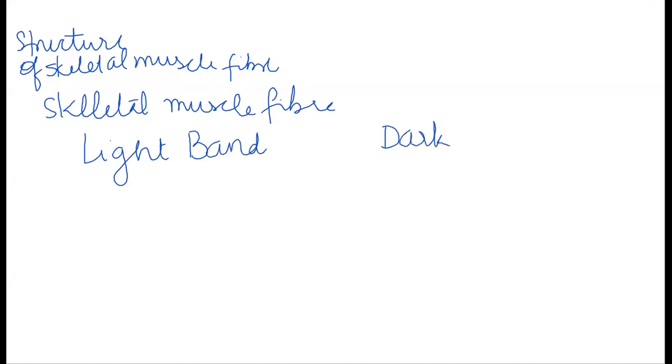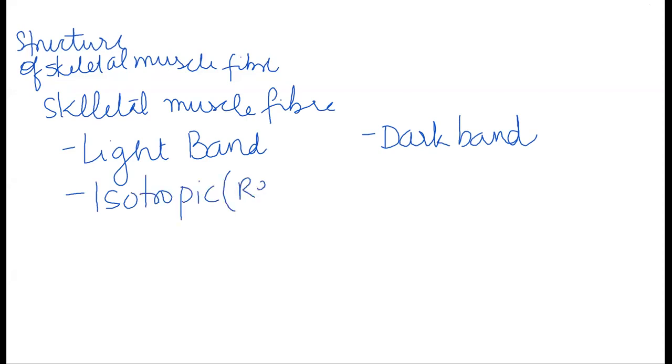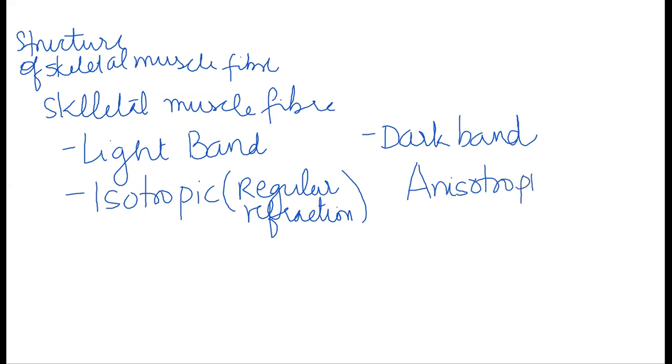The light band is also called the I band, the isotropic band, because in the light band, light shows regular refraction. The dark band is also called the A band. A stands for anisotropic band, because the light is irregularly refracted.